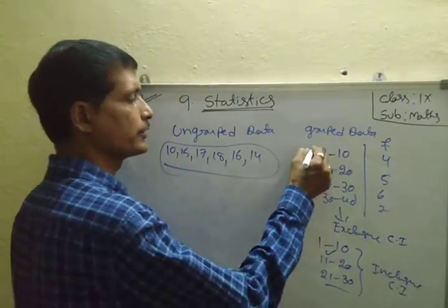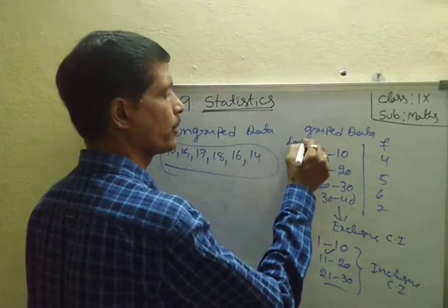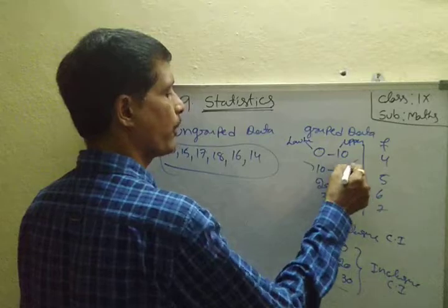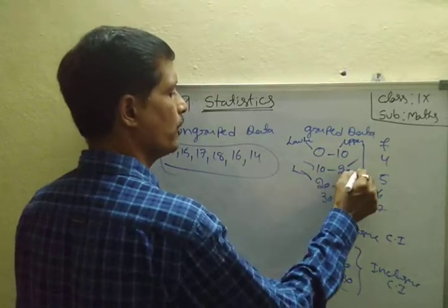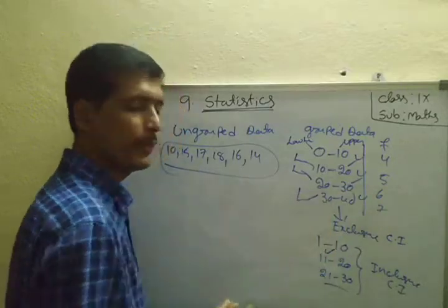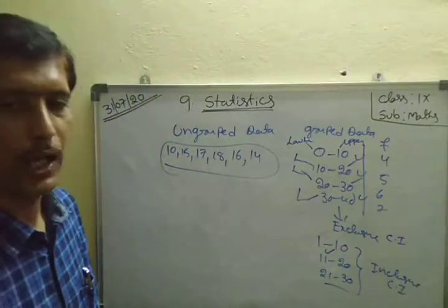Here there is a lower limit and an upper limit: L means lower boundary, U means upper boundary.